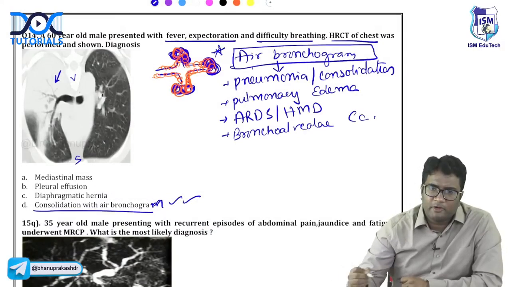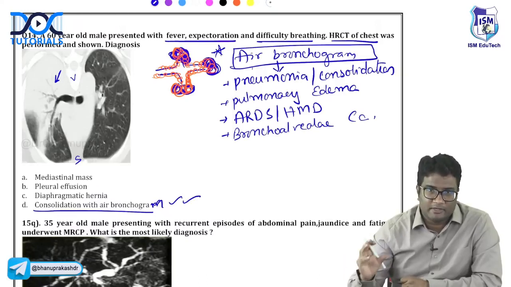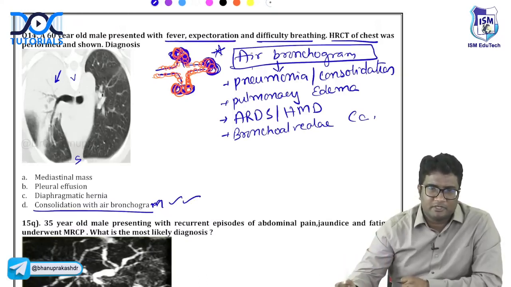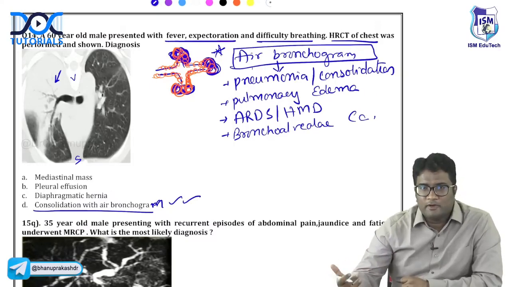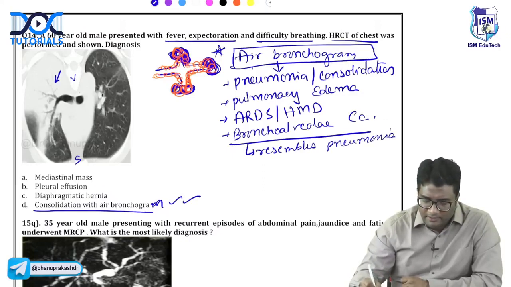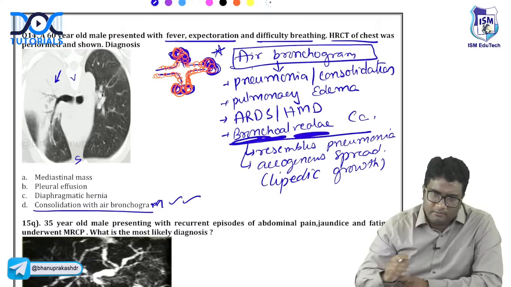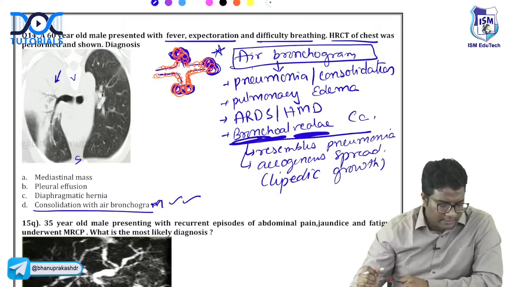So remember these causes of air bronchogram. You're having it in case of pneumonic consolidations. You can see this in cases of pulmonary edema, ARDS or Hyaline membrane disease, where you have alveolar collapse, surfactant deficiency causing alveolar collapse. Can also occur in bronchoalveolar carcinoma. Bronchoalveolar carcinoma resembles pneumonia, right? So we say it resembles pneumonia because of air bronchograms. It has aerogenous spread. Lipidic growth, we say. In your pathology, you will study that lipidic growth, aerogenous spread. As the name says, bronchoalveolar, bronchi and alveoli. All of this is bronchoalveolar carcinoma, right?